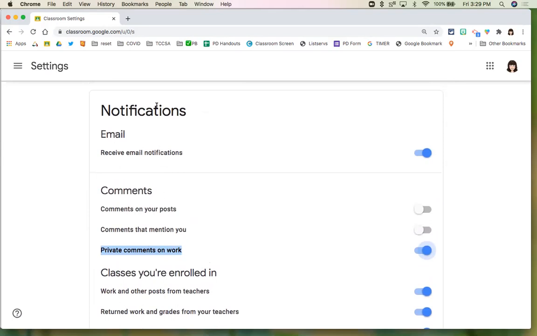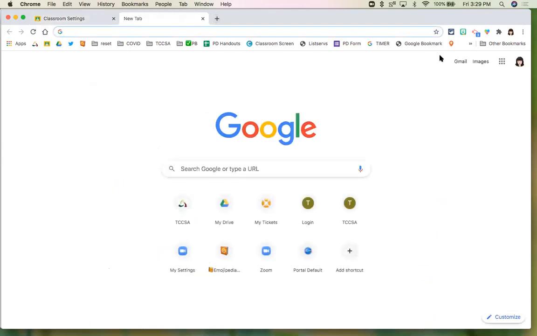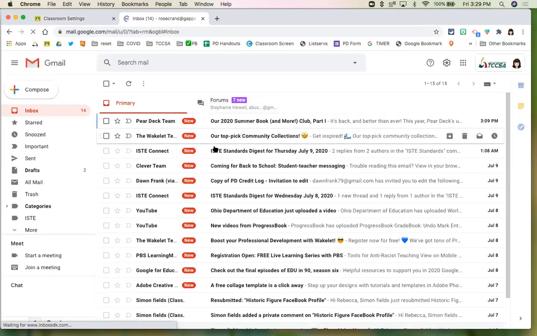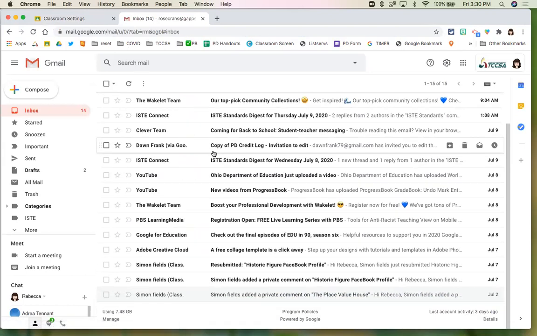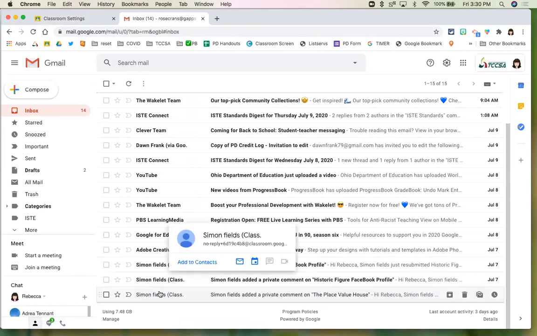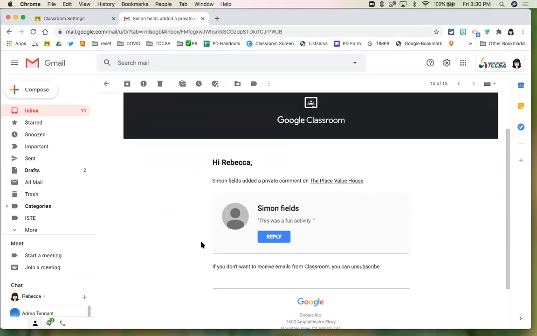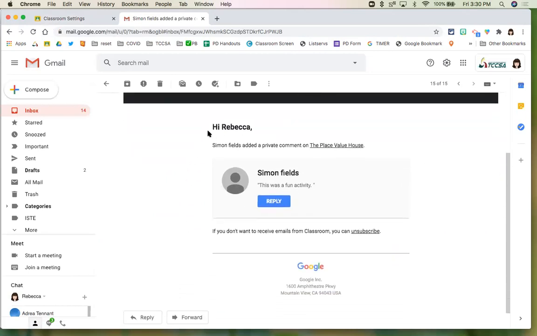What would my Gmail look like if I went in and saw if I had any comments from a student? So I sure do. Here we go. I see I have a private comment from Simon. That's a student in my practice class here. I'll just get a Gmail message and you'll actually get to read it right there and then. So by having private comment notifications turned on, you are going to get a Gmail message.